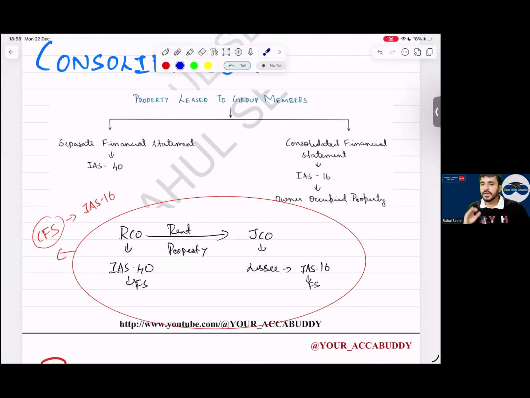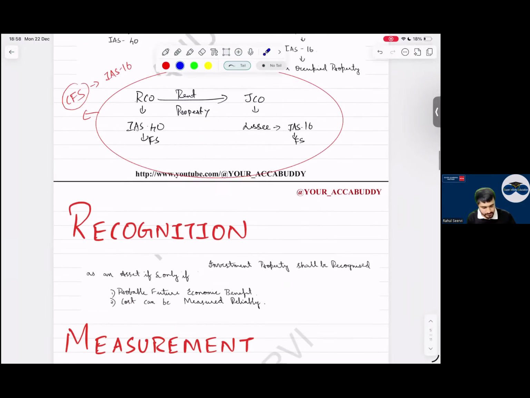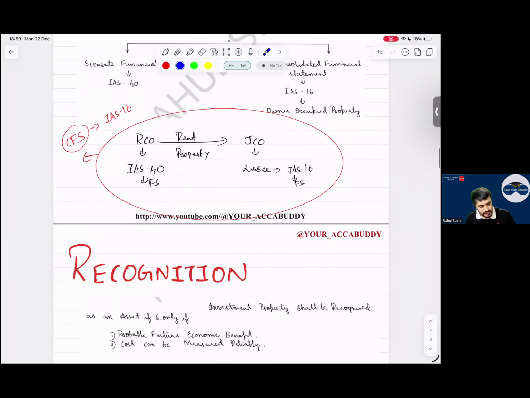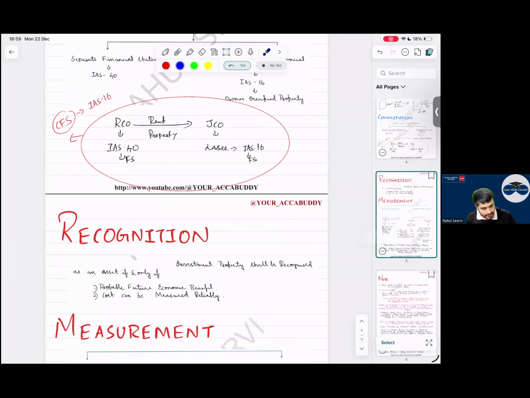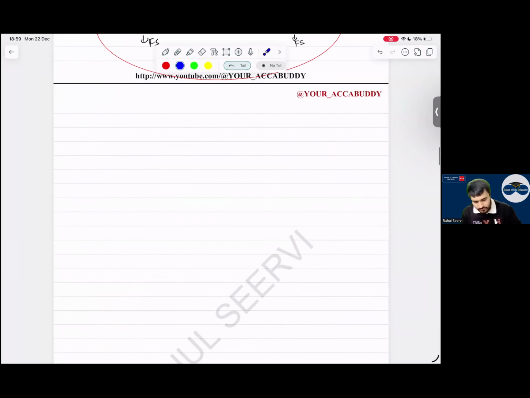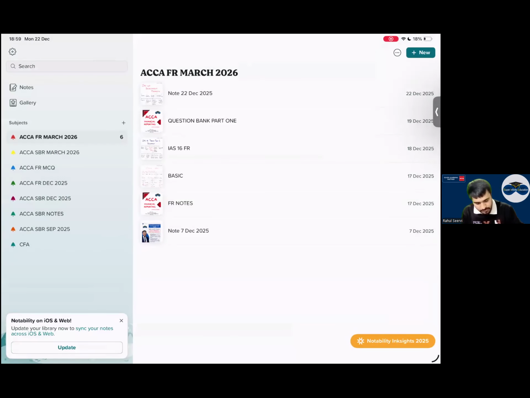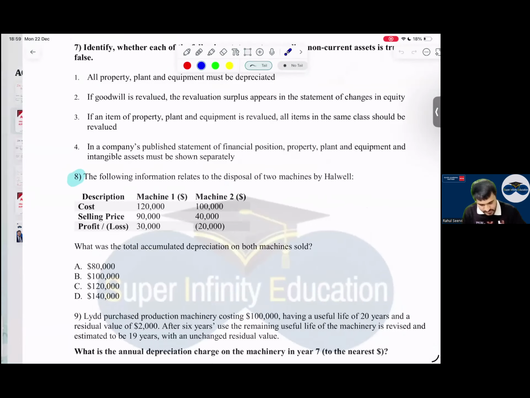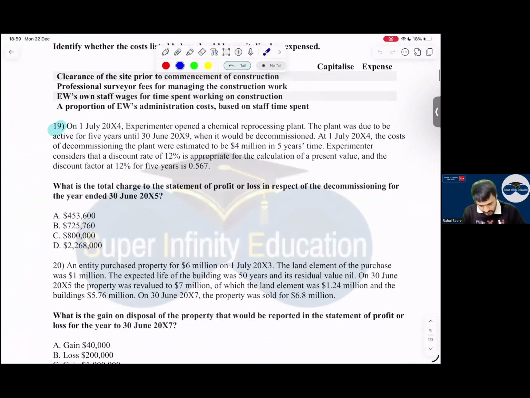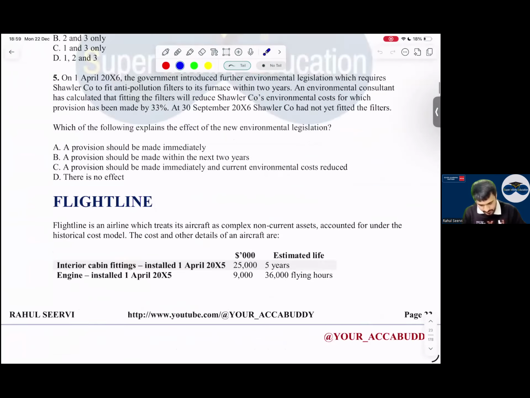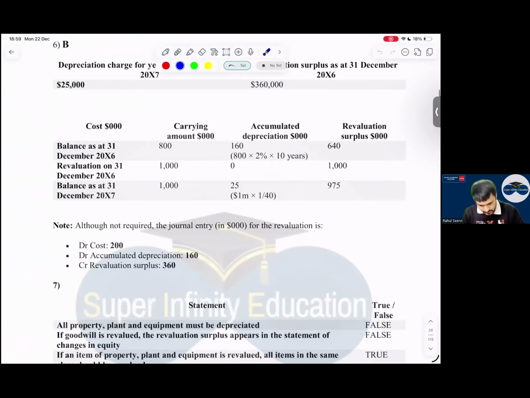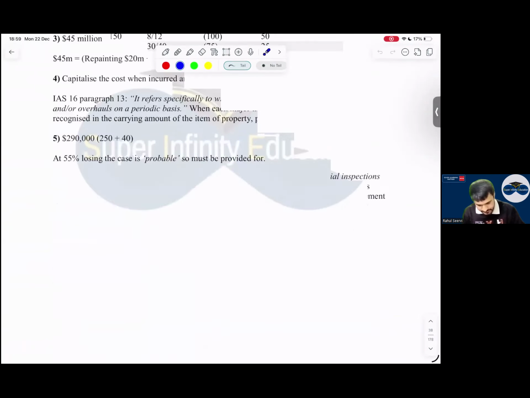So till now, we have completed the definition of what, sir? We have completed the definition of IAS 40. Yes, sir. Now, let me give some questions so that you can identify what is happening here. I will not waste much time now. The major discussion was regarding this one only. The other things are repeated. Question bank. IAS 40.